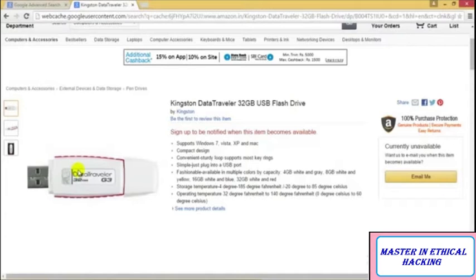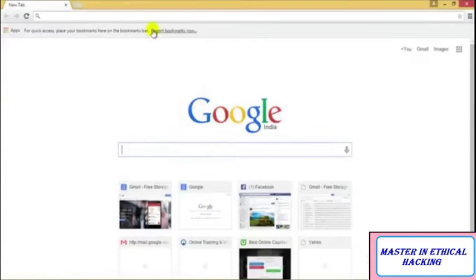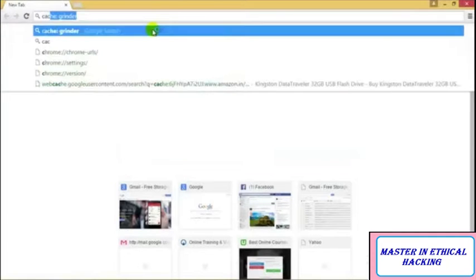So what I would do as a hacker is open the cached web page of 30th December by searching for it here inside Google. And once I have that, I'll go ahead and buy it, and the website will not even come to know that I have faked it with the cached web page. I'll show you one more example of that.